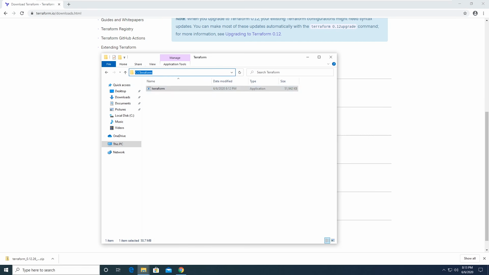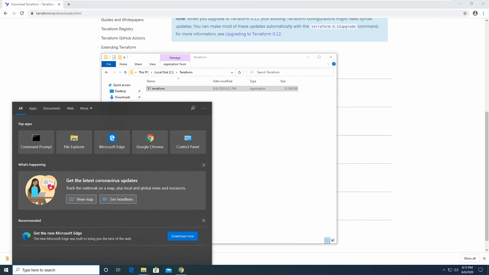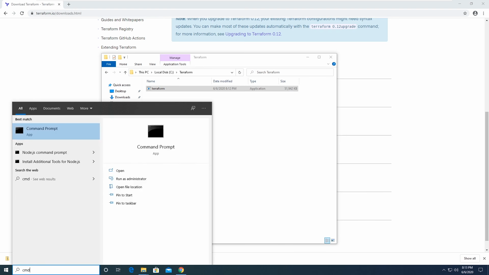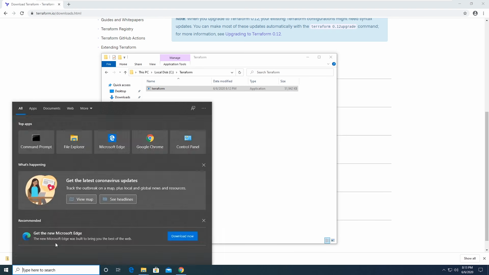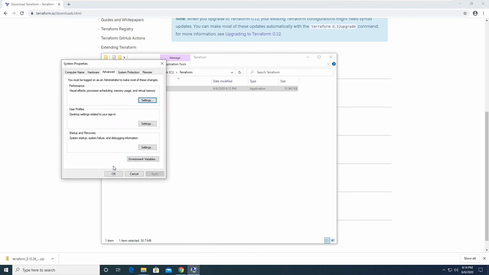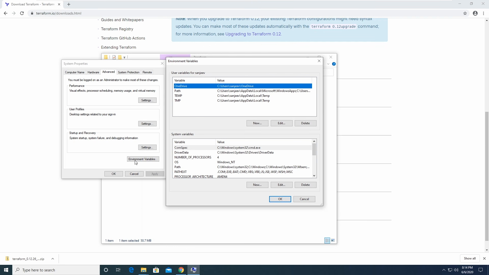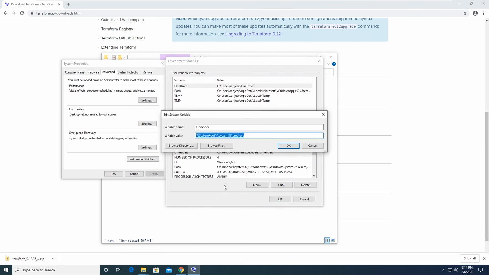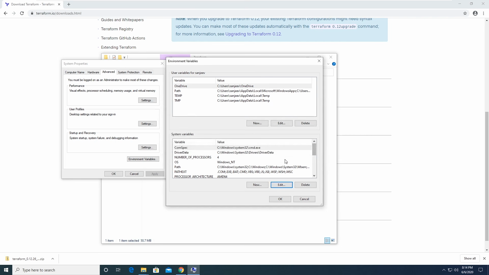Okay. And now what we want to do is we want to set an environment variable that points to this path. So I'm just going to go to, whoops, not command. I want to go to env. So just search for those letters. And there'll be a button that says edit the system environment variables. And then we want to select this button down here that says environment variables. Okay. And we want to focus on system variables. We actually want to select our specific environment variable. And the one we want to modify is Path. Okay. So we'll hit edit.